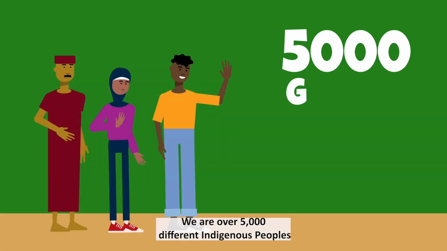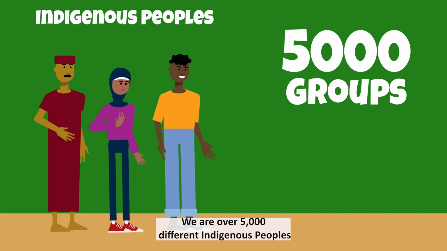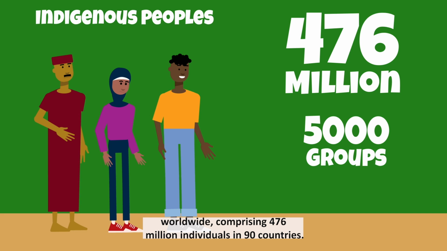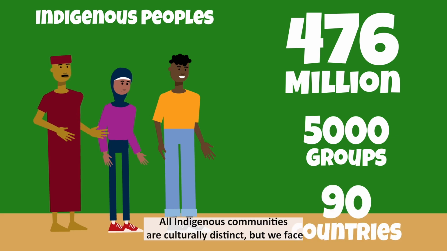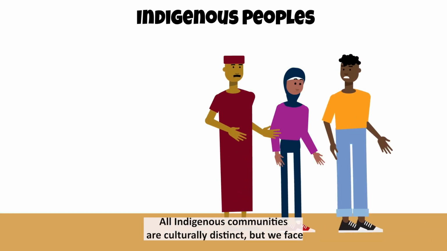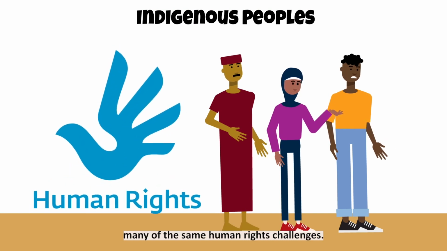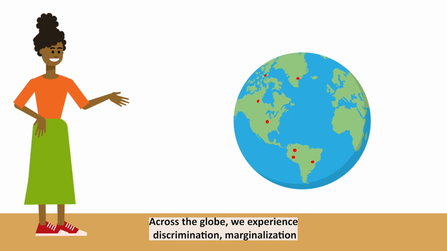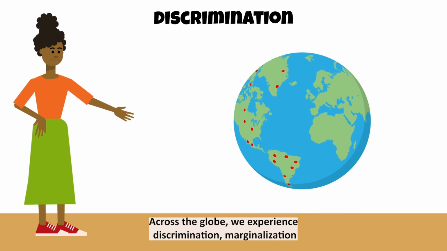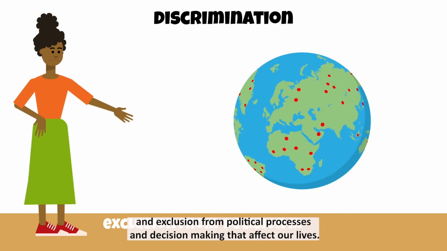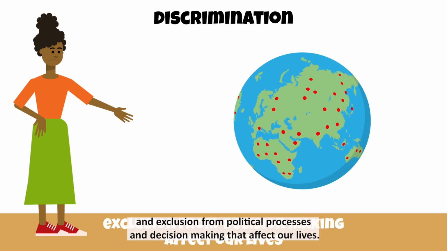We are over 5,000 different indigenous peoples worldwide, comprising 476 million individuals in 90 countries. All indigenous communities are culturally distinct, but we face many of the same human rights challenges. Across the globe, we experience discrimination, marginalization, and exclusion from political processes and decision-making that affect our lives.